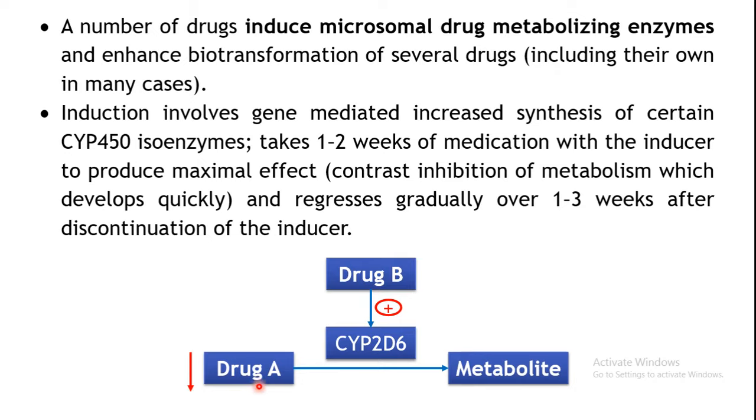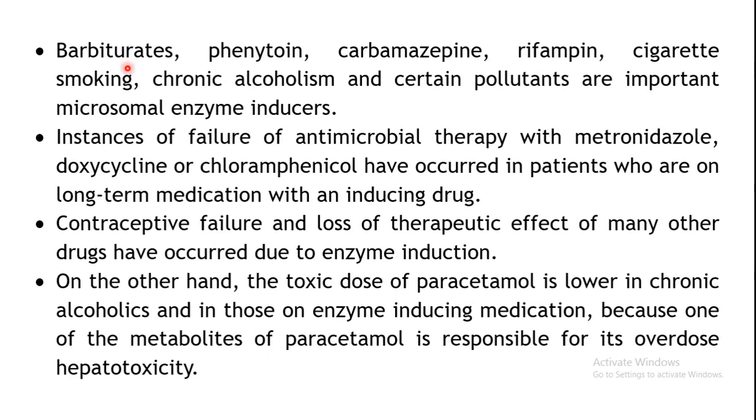Maybe your drug may not show effectiveness if it is quickly metabolized by another drug which is administered along with it. Now the examples of inducers include barbiturates, phenytoin, carbamazepine, rifampin, cigarette smoking or chronic alcoholism. Certain environmental pollutants are also enzyme inducers which can induce the metabolism of other drugs. Even in certain cases the failure of therapy, that is, efficacy may be lost if that drug is metabolized at a faster rate.